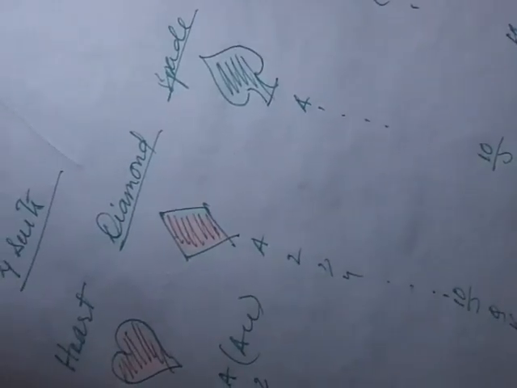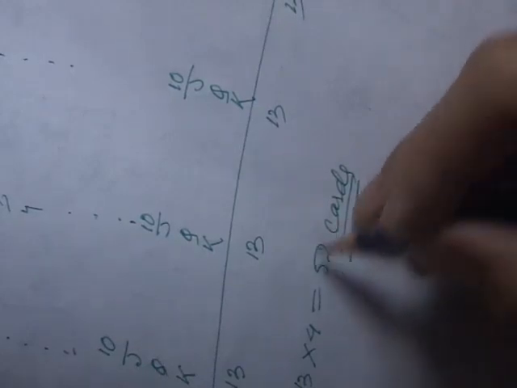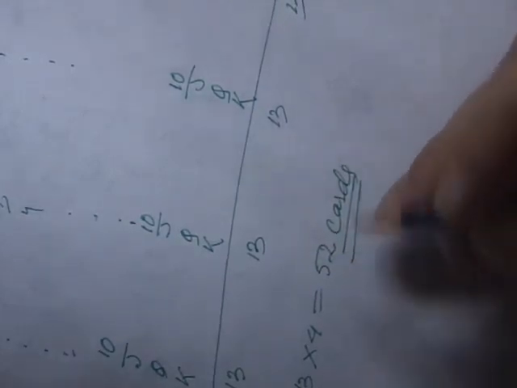It has 4 suits: heart, diamond, spade and club. Two of them, heart and diamond, are red, whereas these 2 are black. Each suit has 13 cards, and together it has 52 cards. You need to remember this. Now come back to this.